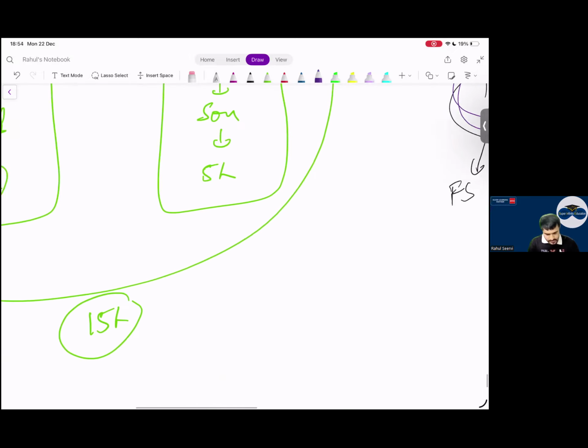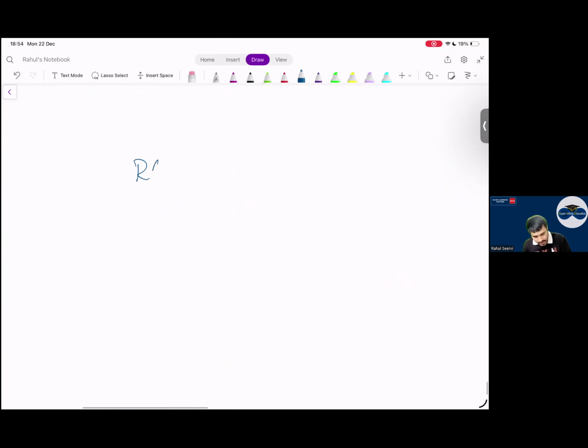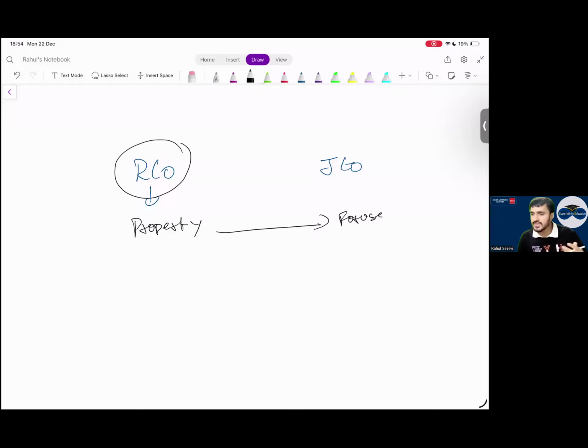Now, everyone, see here. Same example I'll take. Now I say R company, J company. R company has a property. This property Reliance company has given to whom? Jio company for use. Is this the main business of Reliance company, to give property on rent? As of now, no. If it happens, that's a different matter. As of now, I'm saying no in this example. Not the business. If it's not the business, Reliance Limited will account this as what?